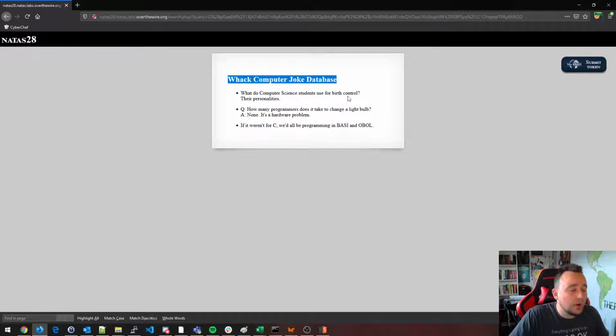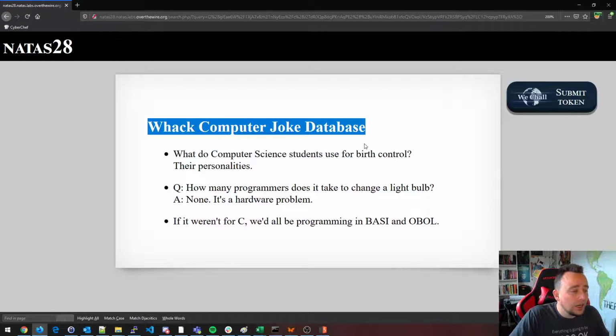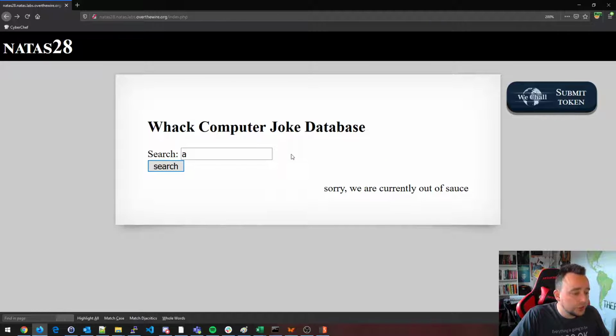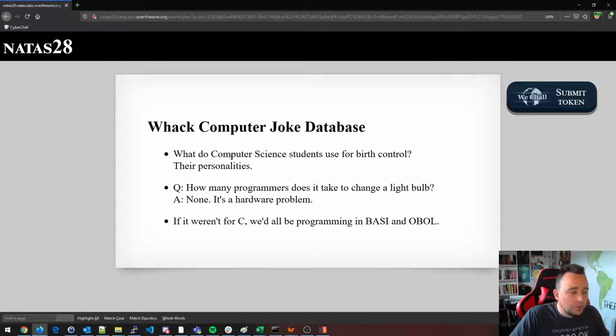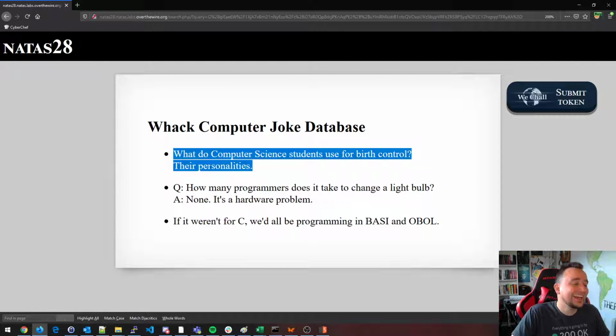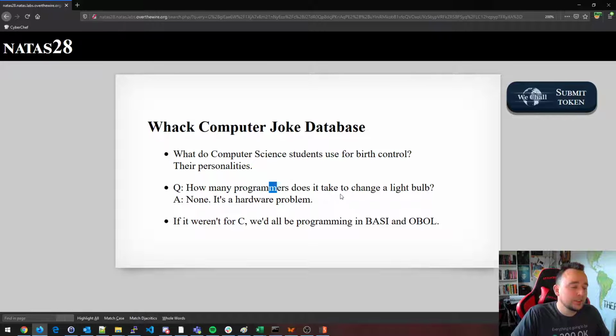We got this little whack computer joke database here, and basically we can search for jokes, it looks like. What do computer science students use for birth control? Their personalities. How many programmers does it take to change a light bulb? None. It's a hardware problem. If it weren't for C, we'd all be programming in BASIC and COBOL. So BASIC and COBOL. That's funny and also truth.